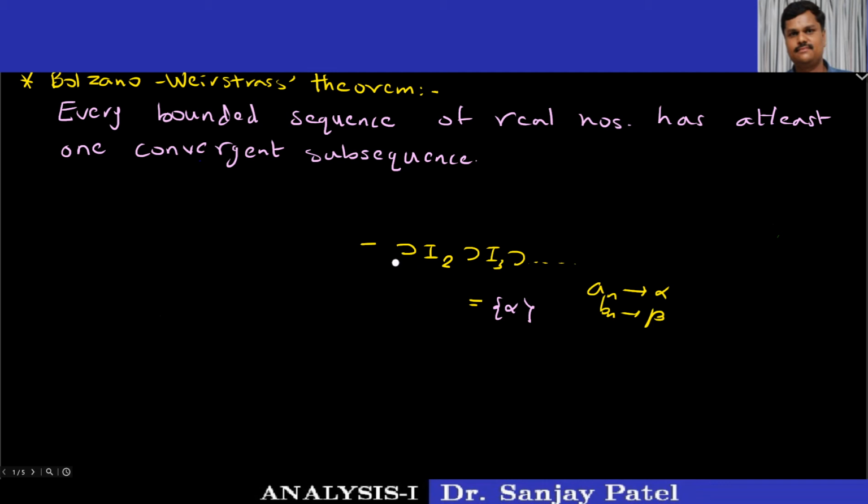About the Bolzano-Weierstrass theorem, it says that if you take any bounded sequence, remember the sequence must be bounded, then you can always extract a subsequence from that sequence which is convergent, that is, it has a limit.